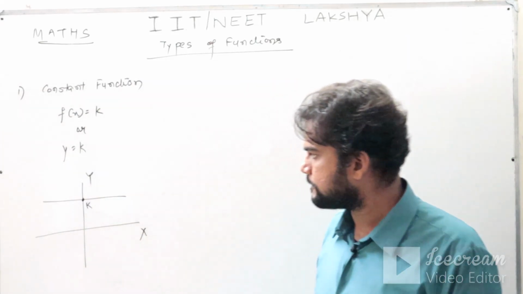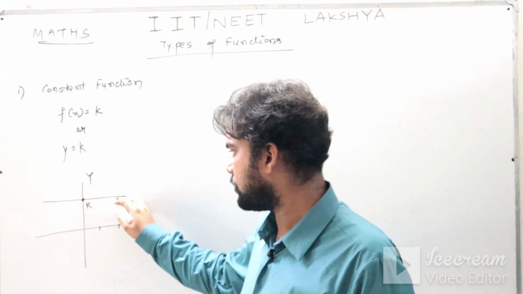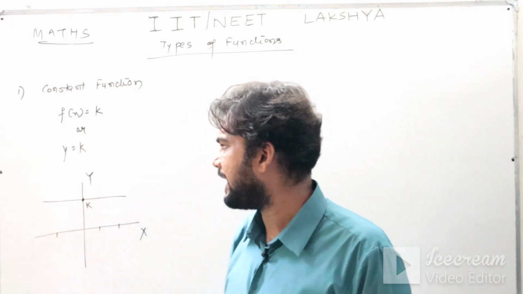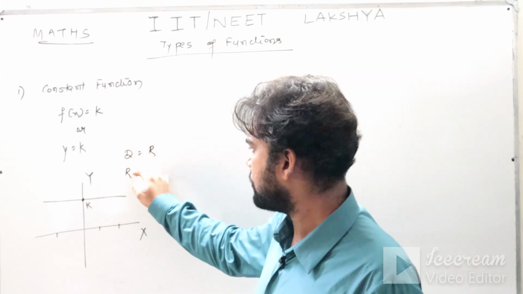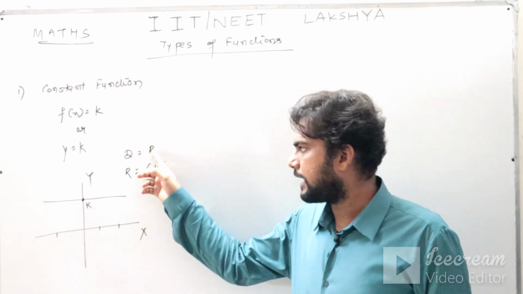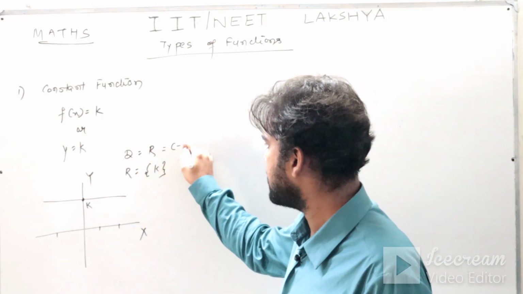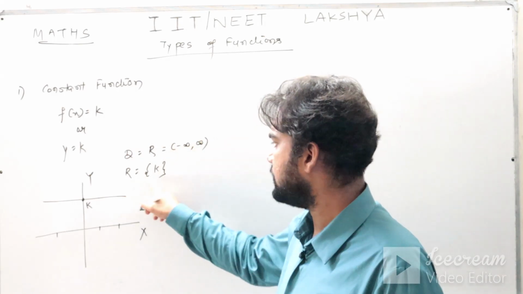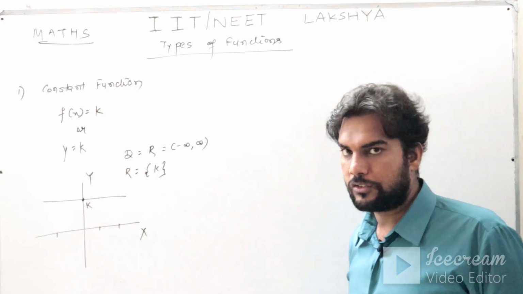It's a constant function. You can see for this x also y is k, for this x also y is k, for every x y is k. The domain of this function is R and the range of this function is k. This R represents your real numbers, which you can also write like this, minus infinity to infinity, and range is your k, because only one element is there in the range. So that is your constant function.